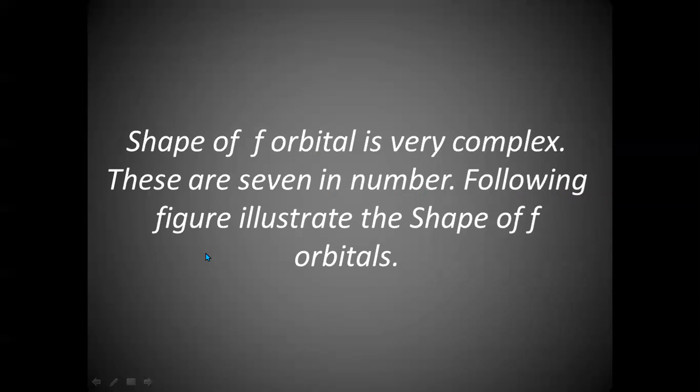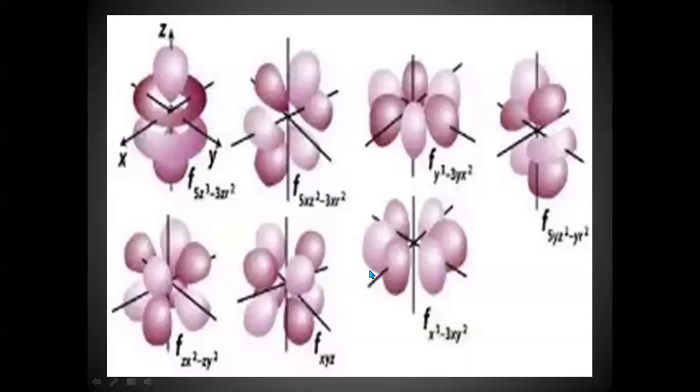Now the fourth orbital. This is called f orbital. The shape of f orbital is complex. These are 7 in number. 7 f orbitals are there, and the shape can be illustrated by taking this figure. Very complex figure. So the shapes of f orbital, we can say that these are complex.